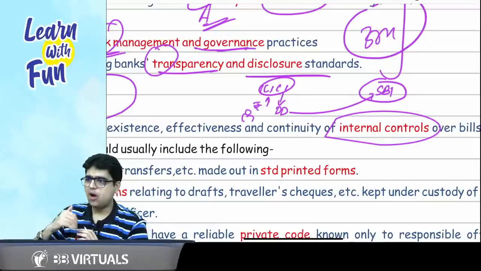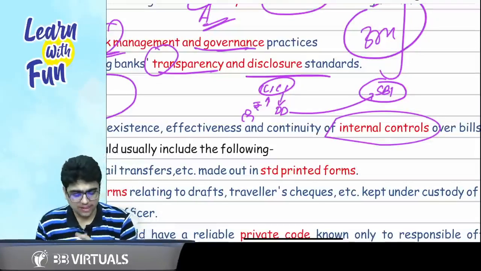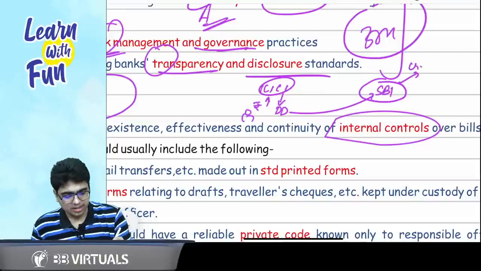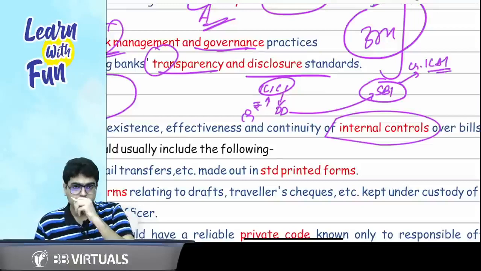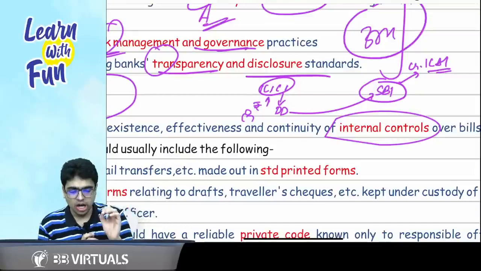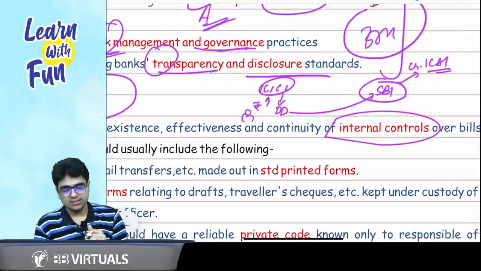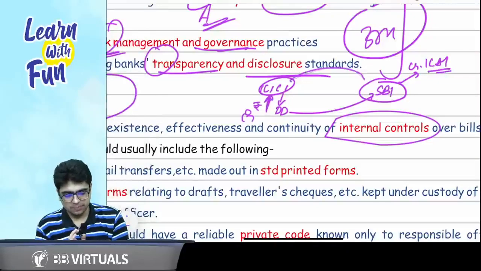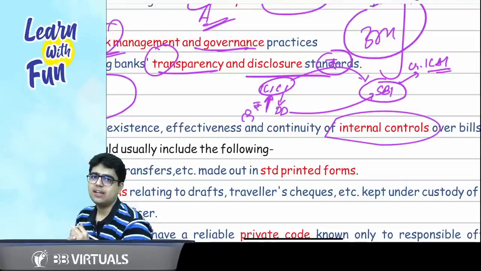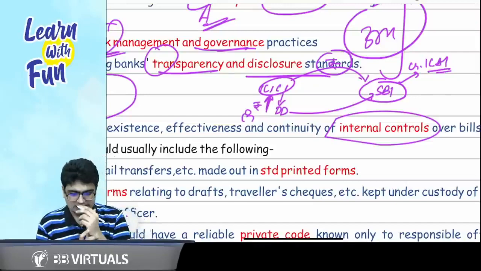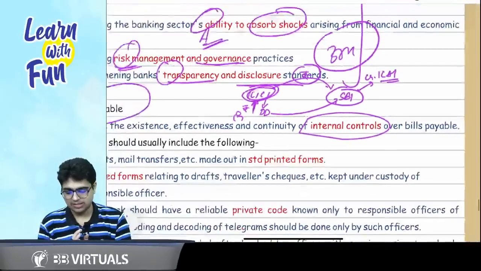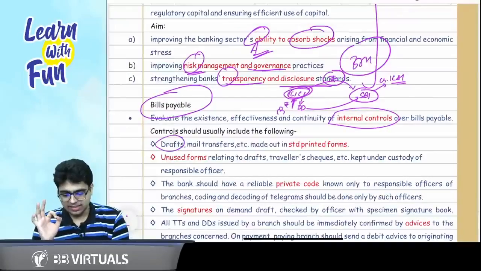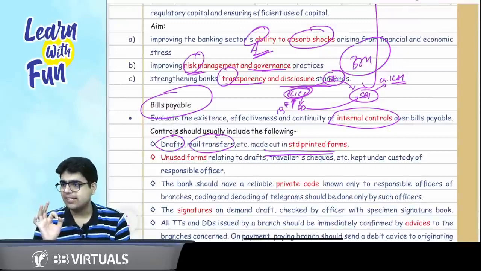When I gave this demand draft to SBI, SBI credited the account of ICICI. I needed to make a payment to ICICI. Now, who will give the money to SBI? This money that ICICI has taken from me, it will pay back to SBI. So can I say this is a bills payable? This is a bills payable for ICICI Bank. The answer is yes.